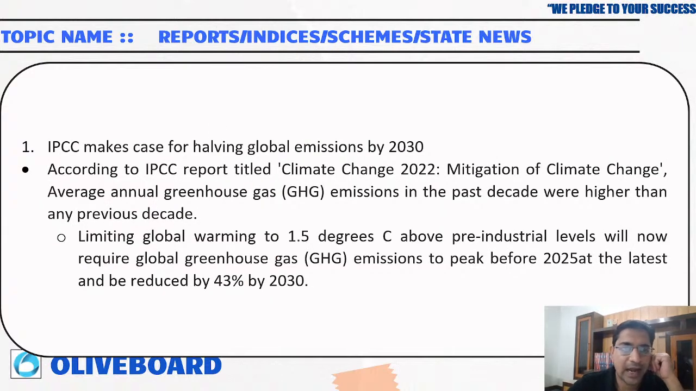Now, IPCC makes case for halving global emission by 2030. IPCC makes the case for halving global emission by 2030. Mitigation of climate change, average annual greenhouse emissions, limiting global warming to 1.5 degree Celsius.